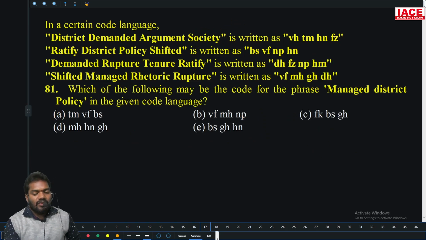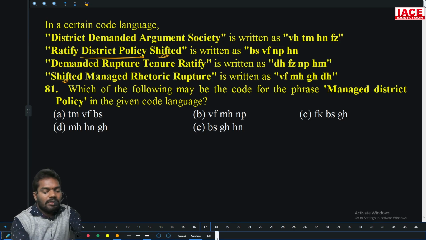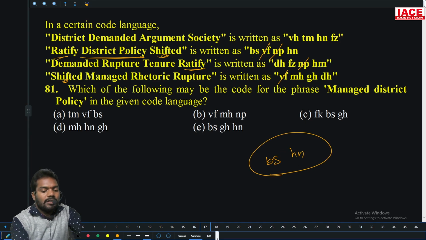Next. Which of the following may be the code for managed district policy? So come on. First, managed district policy. There is no shortcut for here. Yeah, this is the district policy. District policy here. Then you can eliminate ratify and shifted. Shifted is here. Which is common for second and fourth line? V. Yes, so VF can eliminate. What is the ratify answer? Here the only chance is ratify. NP. So BS and HN is the answer for district policy.